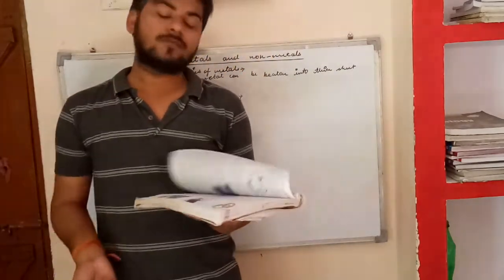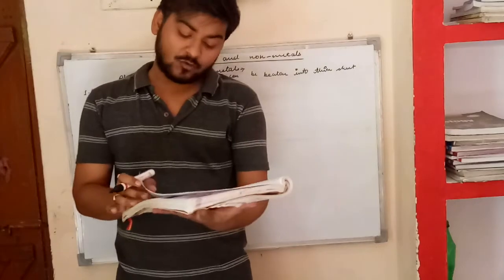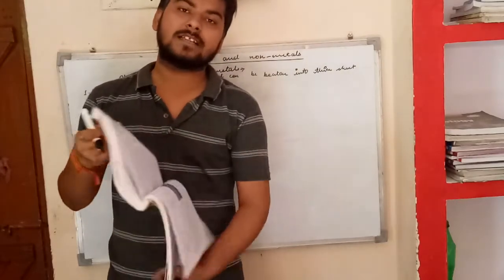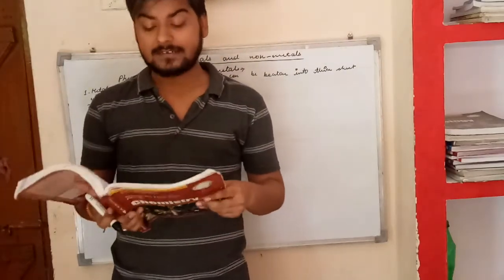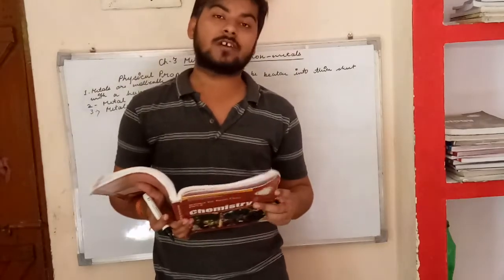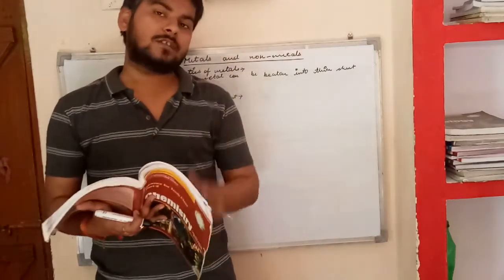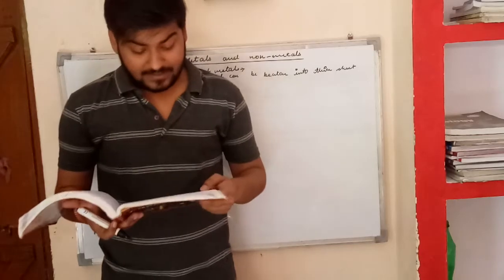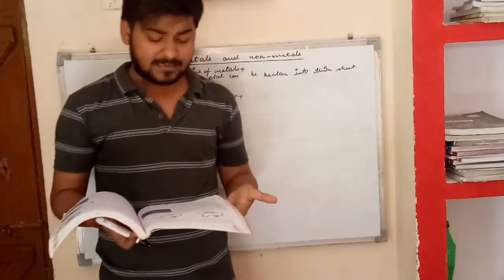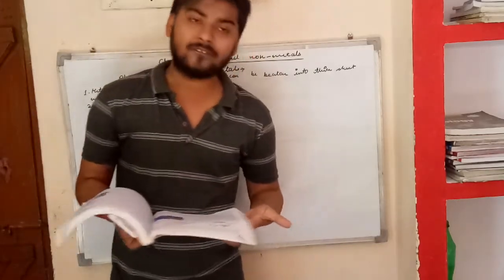Now the fourth one, that is metals are good conductors of electricity. Metals are good conductors of electricity. ये जो conductors होते हैं good conductors होते हैं of the electricity. So silver is also the best conductor of electricity.